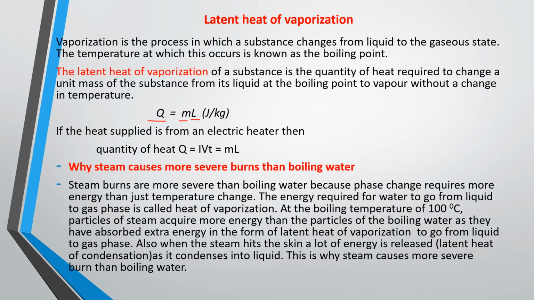If the heat supplied is from an electric source, then we have IVt = ml. From these equations, latent heat of vaporization is either Q over mass, or IVt over mass. Depending on what you are asked, you know which equation to apply.